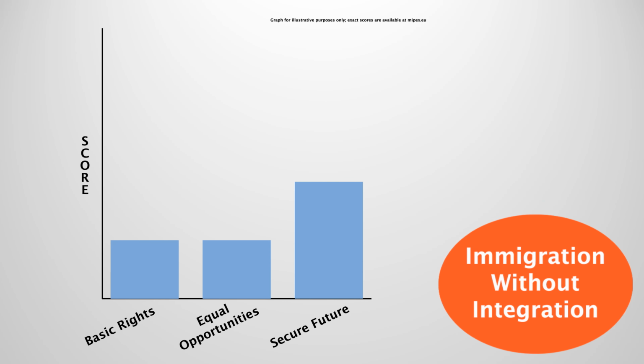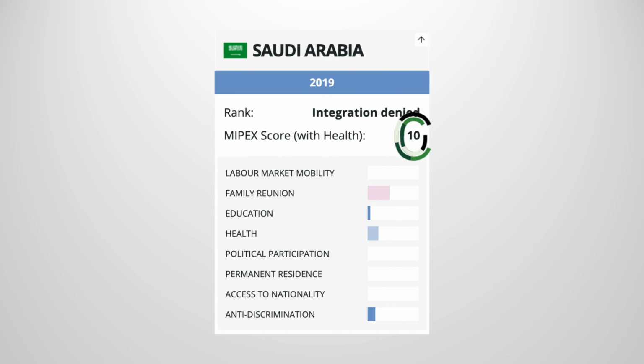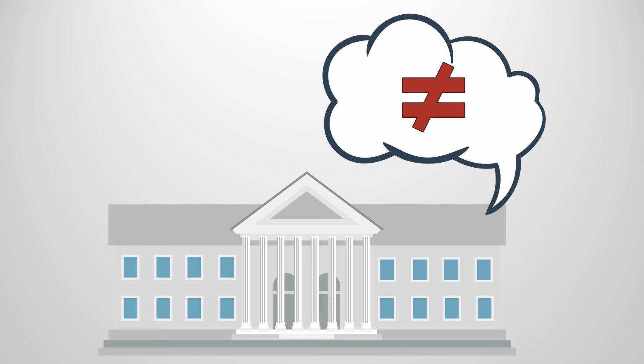Essentially, this means that while immigration to the country is possible, there are little to no pathways to favorable integration for migrants. As we'll see, the country's MIPEX score of 10 out of 100 reflects a refusal from a policy perspective to promote equal opportunities for migrants and the domestic population.